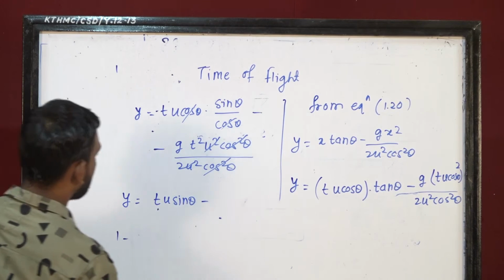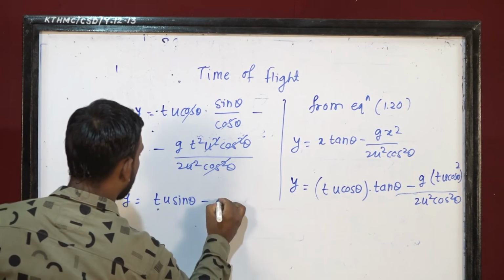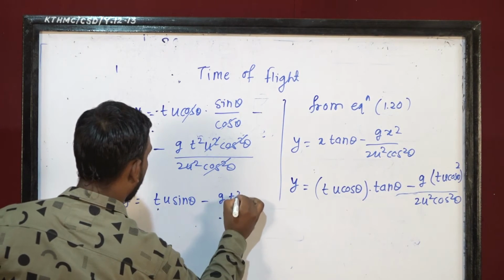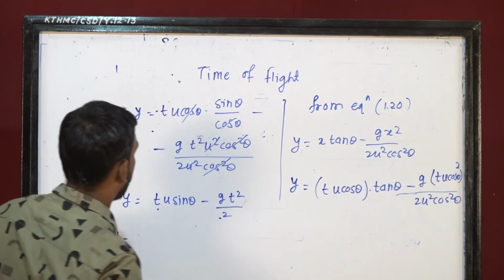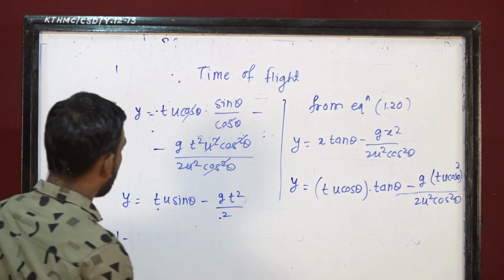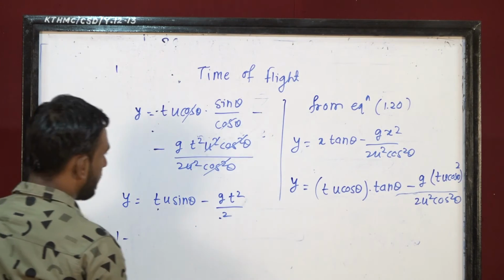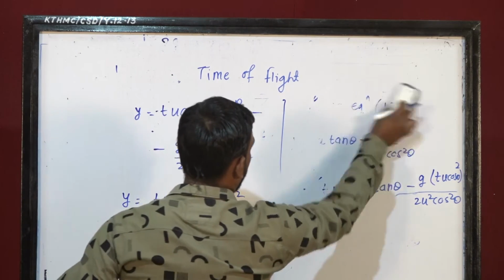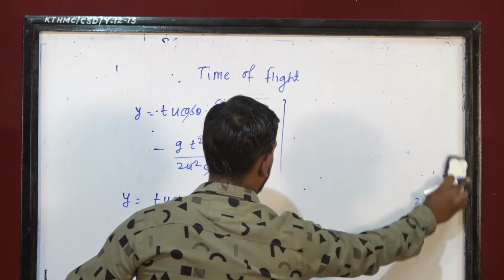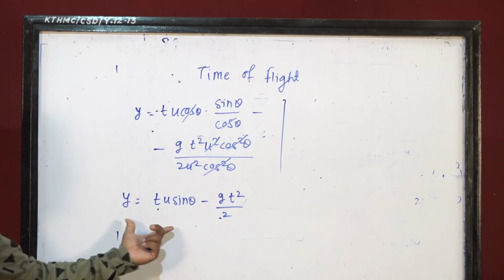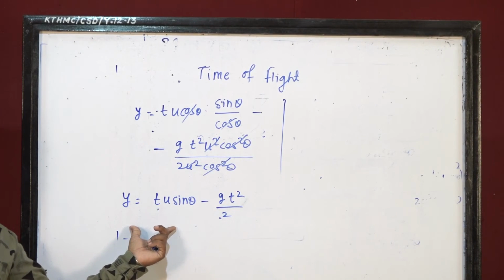Yes, and what are the remaining terms? g t square upon 2. Okay, so those are the remaining terms. So if you take a derivative of this equation, what do you get?